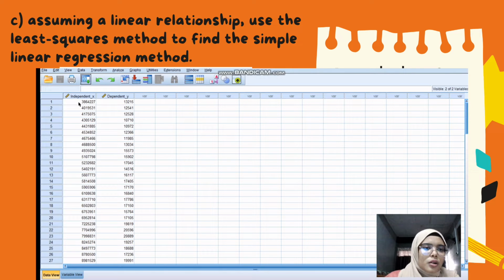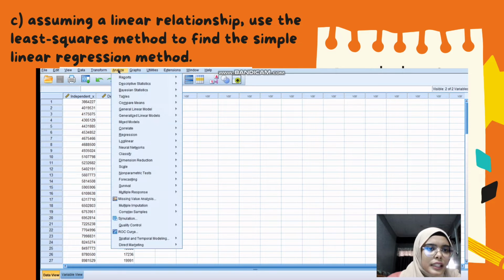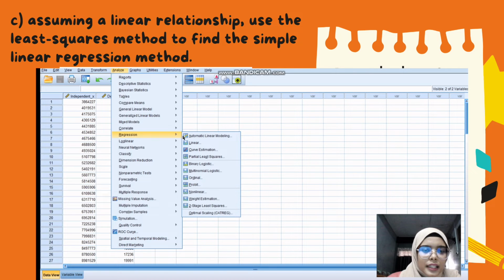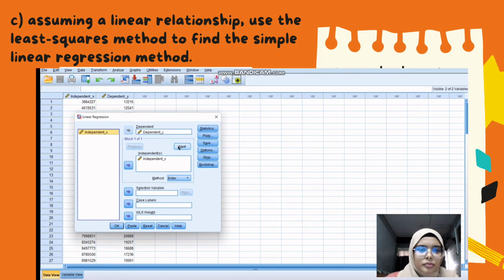First, we need to enter all the data for independent x and dependent y. This is the data that we had from the proposal that we did before. To generate the equation that we had previously, we need to click analyze. After that, we need to select regression and select linear.